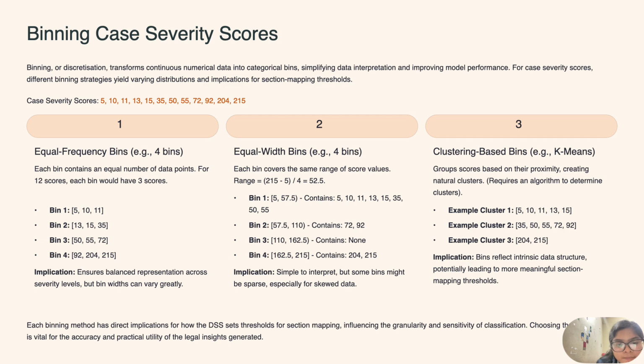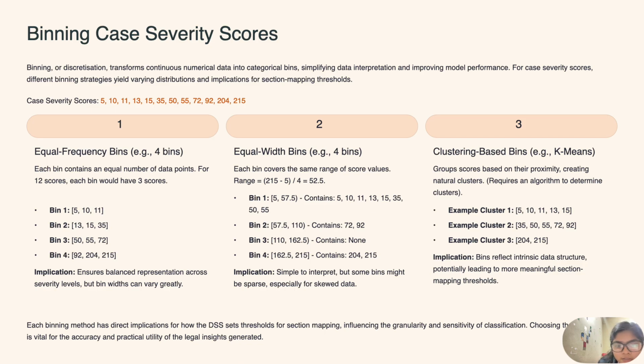So here you can see the first bin will have data from 5 to 57.5, and the values in this range are 5, 10, 11, 13, 15 and 35, 50, 55. The second bin will have 57.5 to 110. It contains 72 and 92, and in the next there is 110 and 165.5, 162.5.